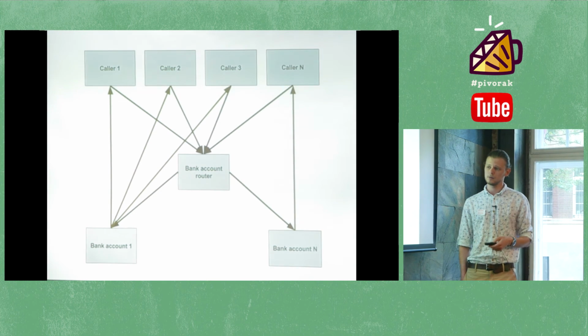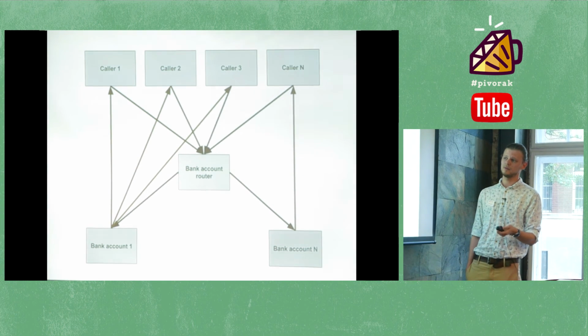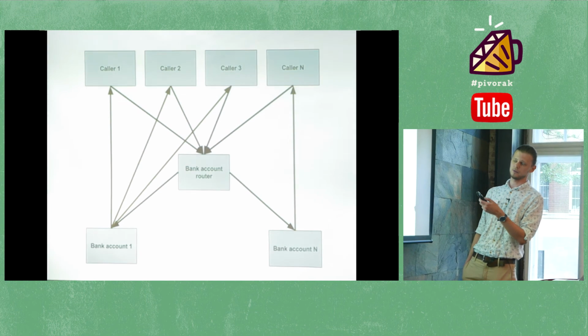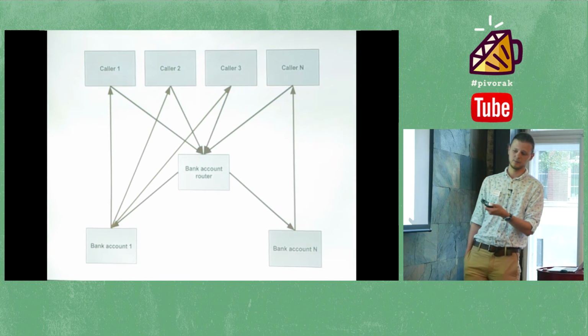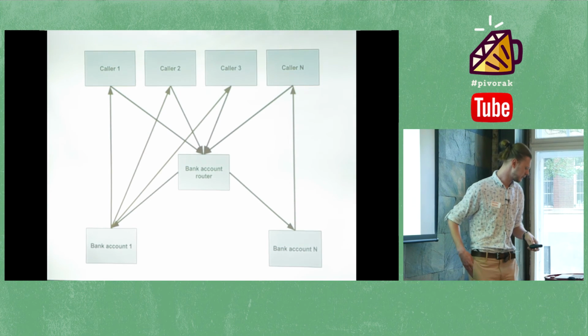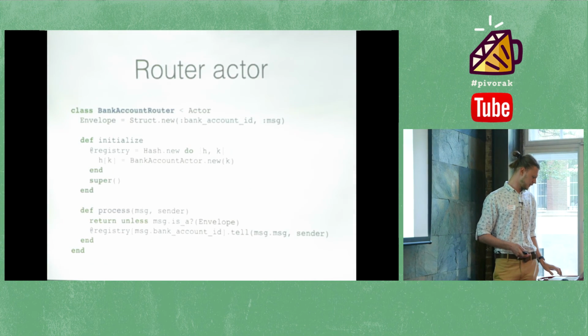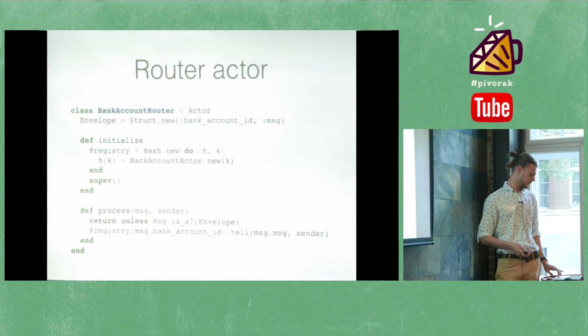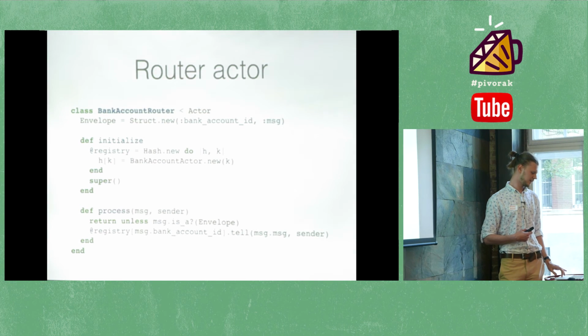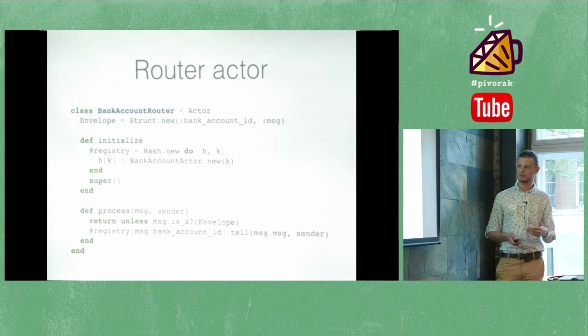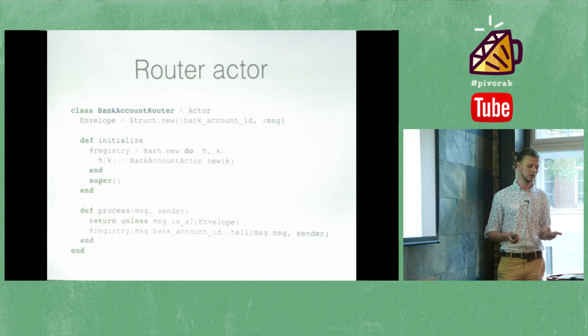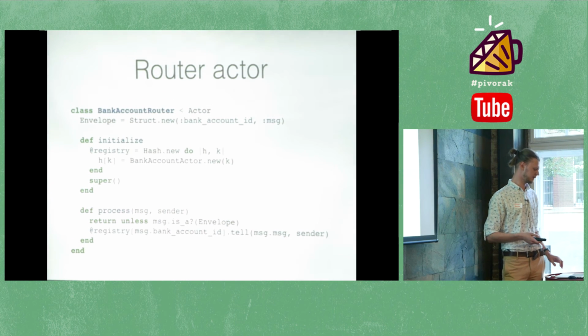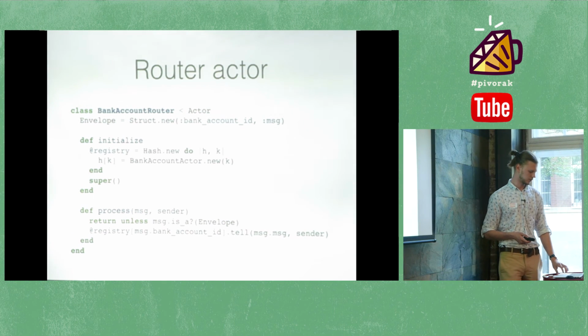Also, an interesting thing about that: you don't need the bank account router to respond to a caller. That's the concept of forwarding we've seen a bit earlier. You see, we don't actually use self as a sender. We get the sender from the message we received. So yes, that's forwarding. We don't even know about the existence of a bank account router here.